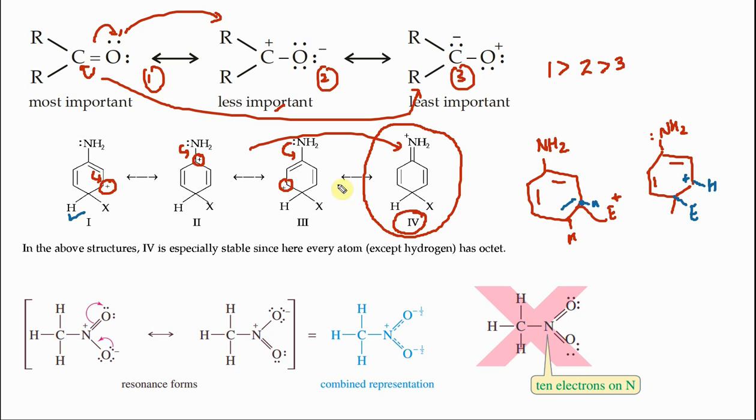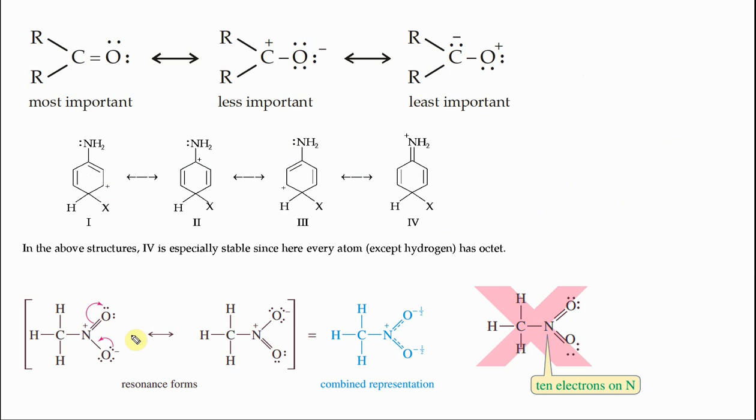This is how you find the most stable structure. First you want to look at octet, then more number of bonds. Okay. Alright, let's go to the last one here. Nitromethane. So nitromethane we will see formal charges later.